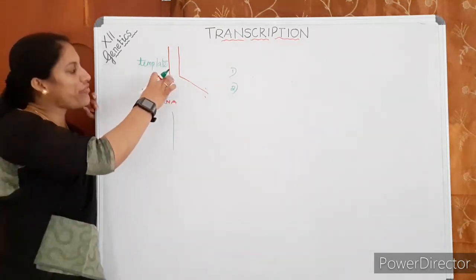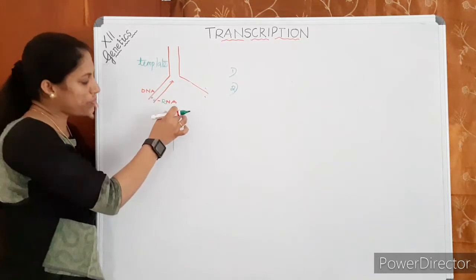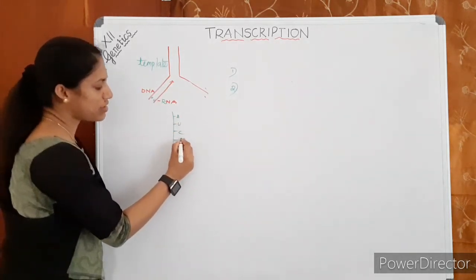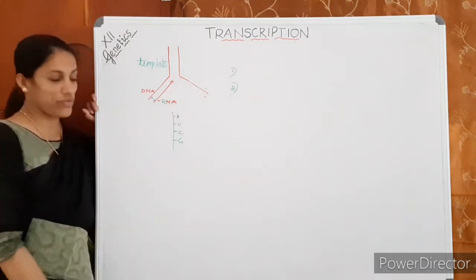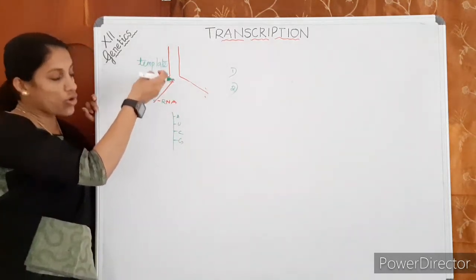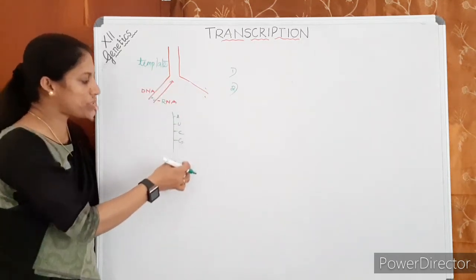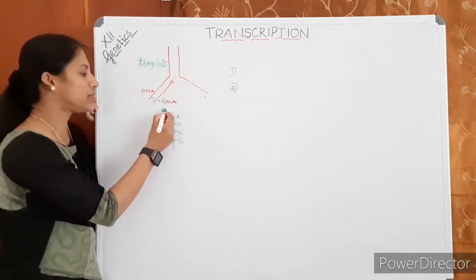When this DNA forms an RNA, suppose this is the RNA formed, it has this kind of base sequence. I have given just one representation. An RNA copied from this strand of DNA will produce, suppose, this type of RNA strand.